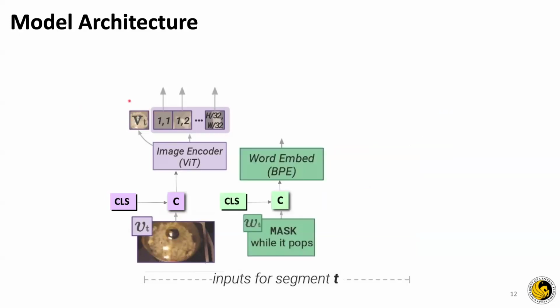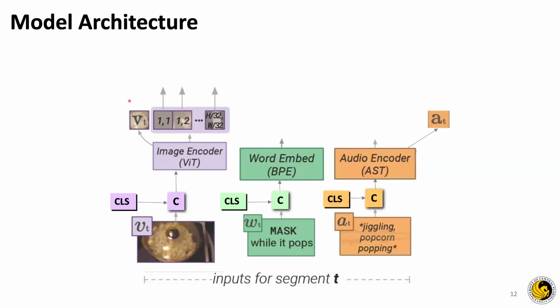We use a BPE, byte pair encoding, embedding table for the masked out sections of the text. For the inputs of the audio segment, we divide it into 3 equal parts, and each of the equal parts are fed independently into the audio encoder. The feature maps are then concatenated together.